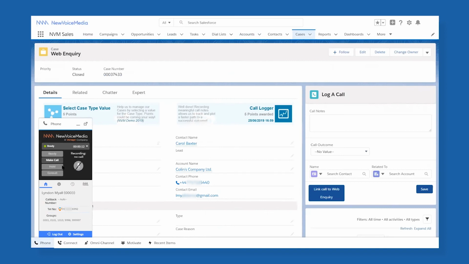So implementing Salesforce CRM and New Voice Media, either before, after, or at the same time, is something many organizations do, either to improve their sales numbers or to transform their customer service.